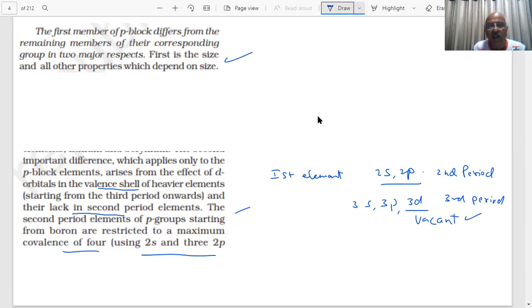And therefore, here the maximum covalency is not restricted to 4. In the second period, you have electrons that can either form covalent bonds or some electron pairs are donated. That will be coordinate covalent bonds. That's all.